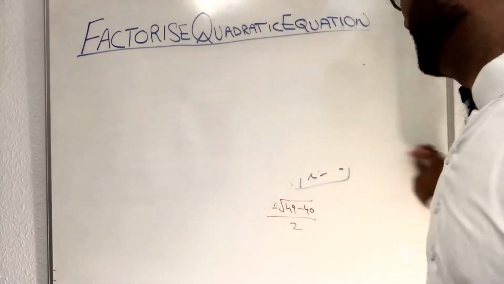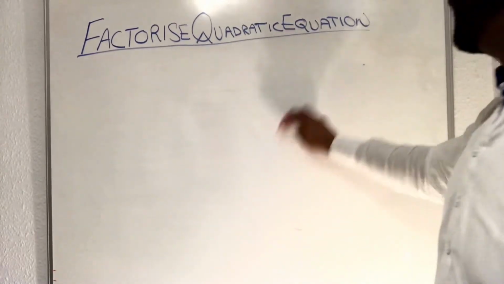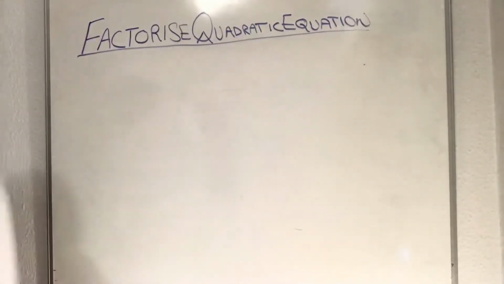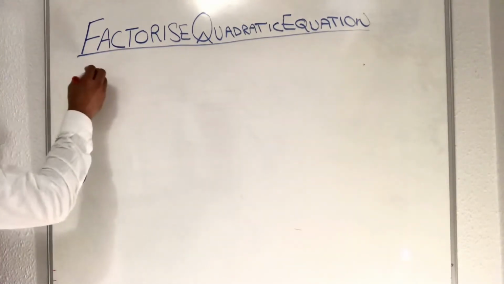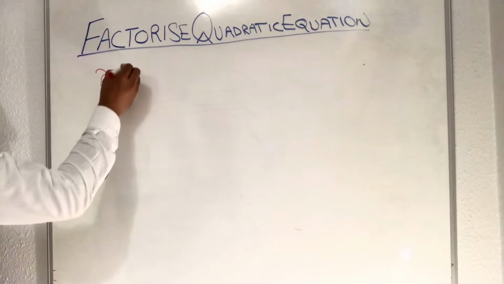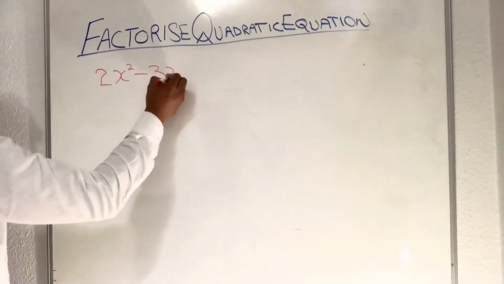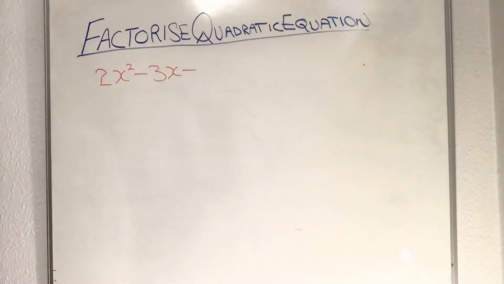You can put values in this formula to find out the two solutions of the equation. If I write down a bit of a harder one, so let's see. The equation is 2x squared minus 3x minus 5.